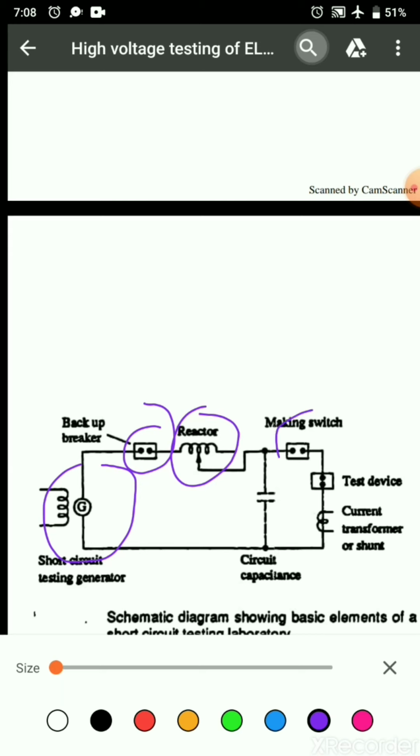A making switch initiates the short circuit, and the master circuit breaker isolates the test device from the source at the end of a predetermined time set on a test sequence controller. Also, the master circuit breaker can be tripped if test devices fail to operate properly.